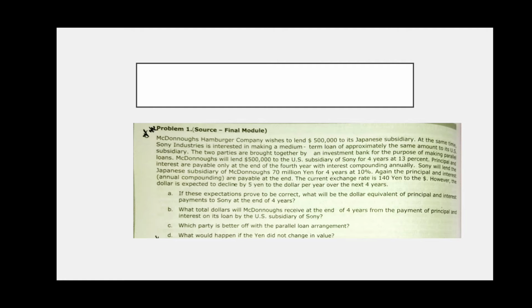Problem 1. Let us discuss a problem. McDonald's hamburger company wishes to lend $5 lakh to its Japanese subsidiary. That hamburger company has a subsidiary in Japan, $5 lakh. At the same time, Sony Industry is interested in making a medium-term loan to its US subsidiary. Okay, what are the parties?